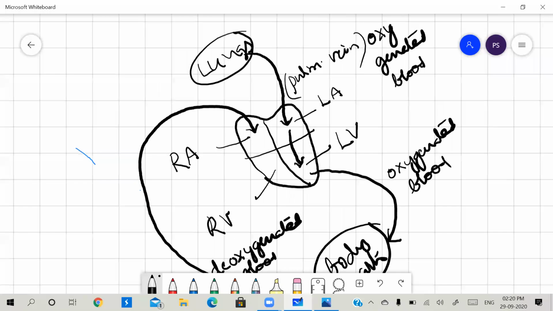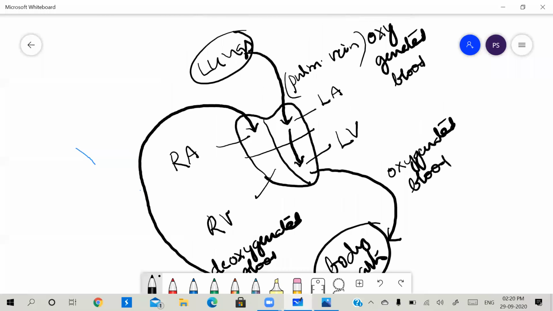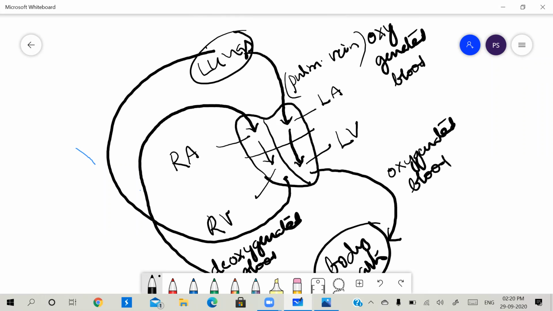Then this deoxygenated blood reaches the right auricle. From the right auricle, it enters the right ventricle. From this, the pulmonary artery arises, and that will send the blood to the lungs. So it is the pulmonary artery.